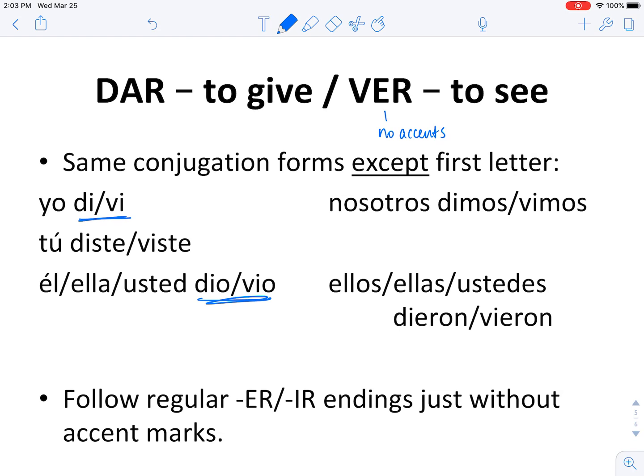Otherwise, it has the same endings, which you already know. That makes dar irregular because one, no accents, but also because it's an AR verb following those ER, IR endings. That's it. It's just those four verbs.